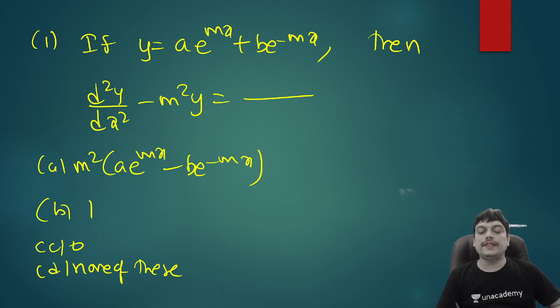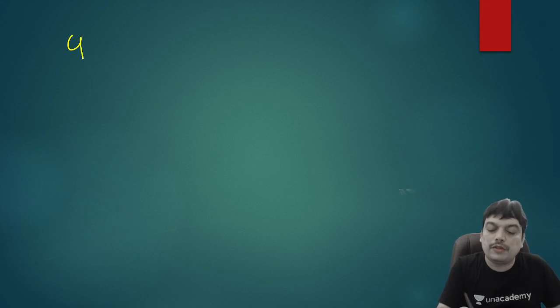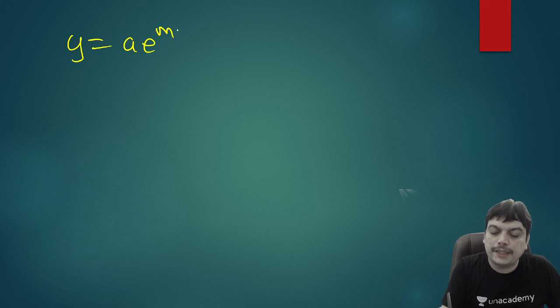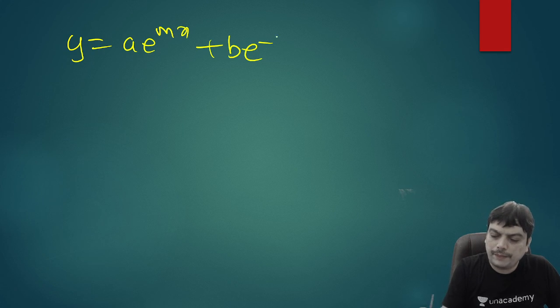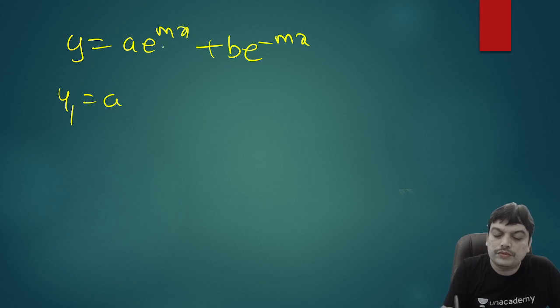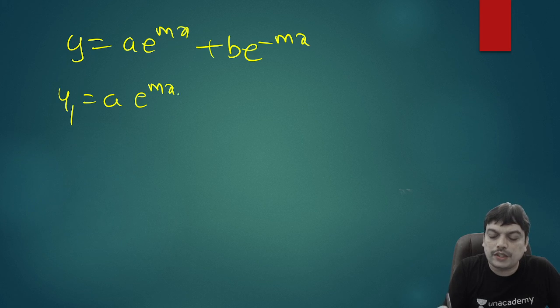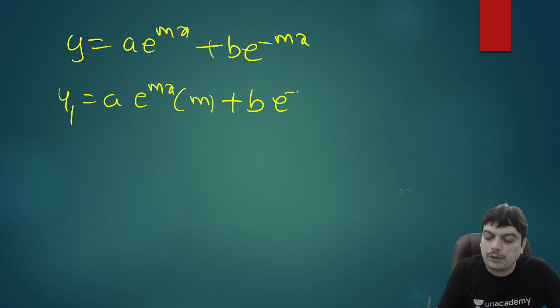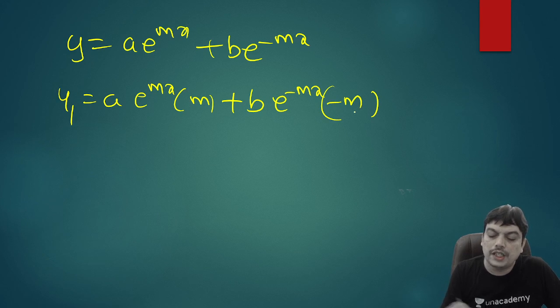So you wanted a result with the second derivative connected with y, y2 minus m square y. That's what you want. So let us start with y is equal to ae power mx plus be power minus mx. If you find the first derivative y1, it will be a into, a is a constant, e power mx derivative is e power mx into derivative of mx, which will give you m. For the second term, b into derivative of e power minus mx is e power minus mx into derivative of minus mx, which is minus m.